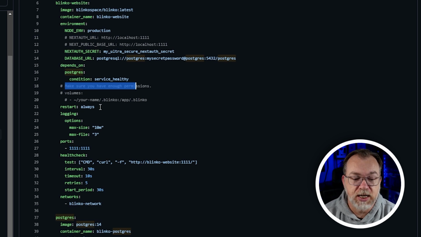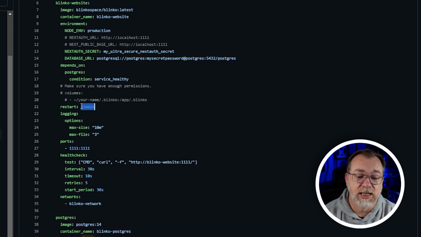We've got a restart policy of always. So if your system reboots, updates, whatever, when the system comes back up, these containers should automatically come back up. However, that also includes even if you've manually stopped them. So very often I like to see this as unless stopped instead of always. But again, that's completely up to you.